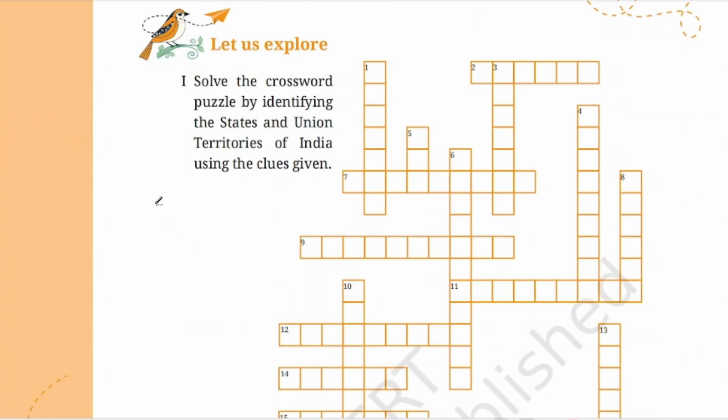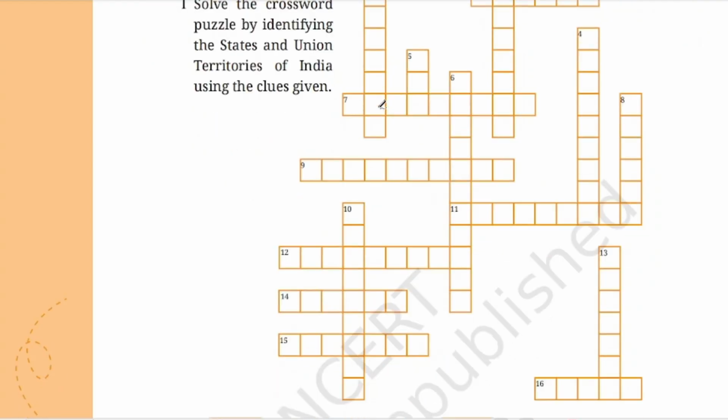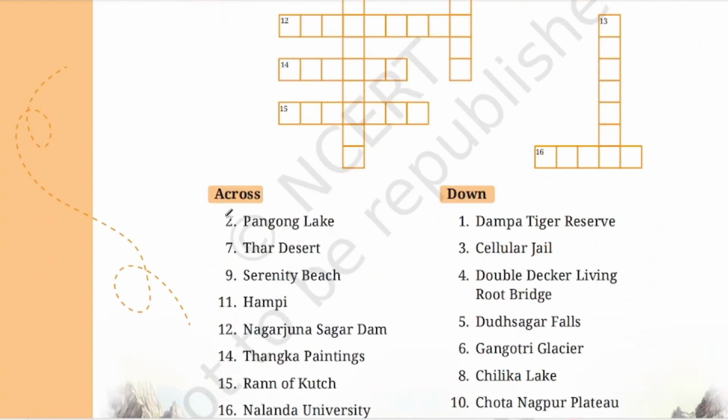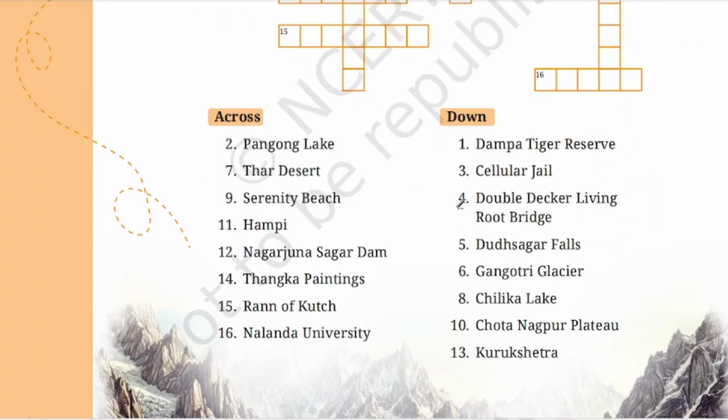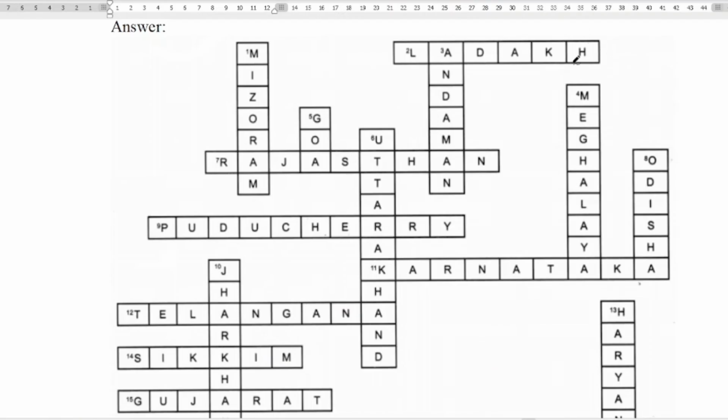Now this is Let Us Explore. Solve the crossword puzzle by identifying the states and union territories of India using the clues given here. So this is a word puzzle, and the across and down clues are given. First one is Pangong Lake. Where is it? It is in Ladakh. Pangong Lake.